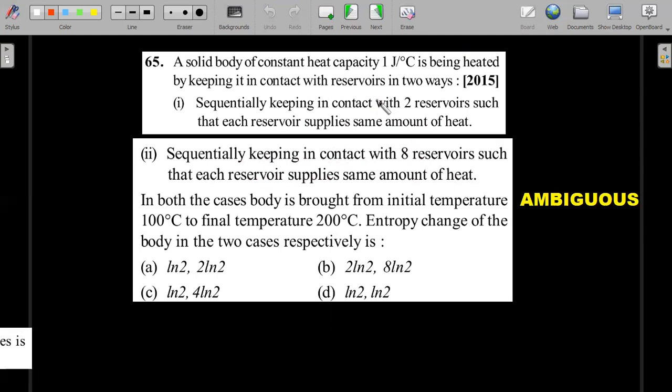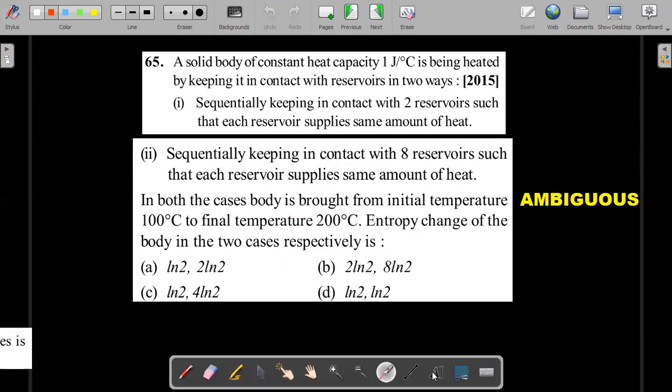That means you're supposed to take it to some level using 2 steps or 8 steps. That's the two different things. In both cases, the body is brought from an initial temperature of 100 degrees centigrade to a final temperature of 200 degrees centigrade. The value of the entropy change of the body in each of these two cases is... So he's asking which of the four is the correct option. I'll show you the key given by NTA, and then I'll tell you what my problem with that is.